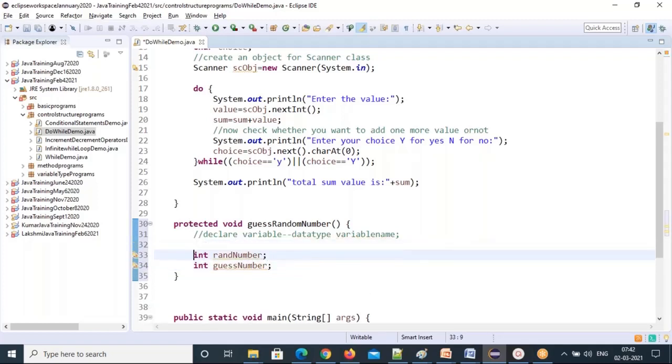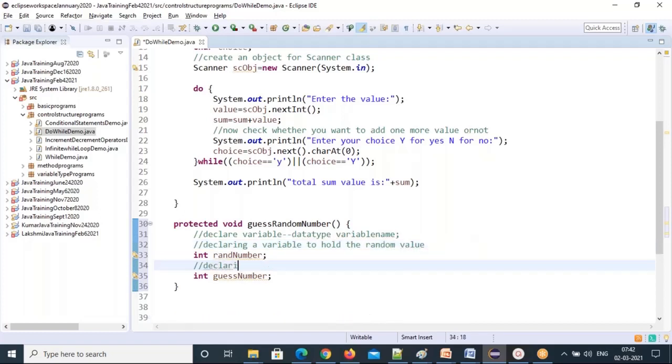This is used to hold the random value, and the other is declaring a variable to store user input. Okay, you are giving input, that's why I'm storing it here.